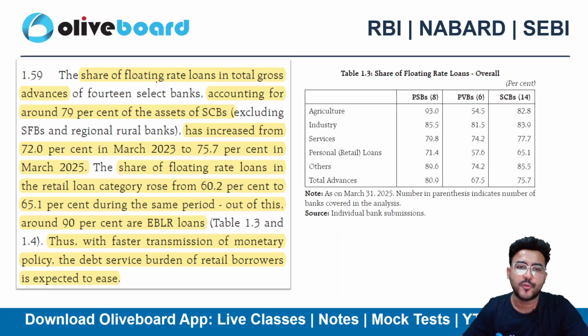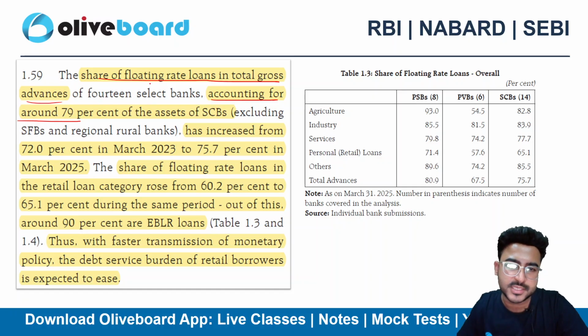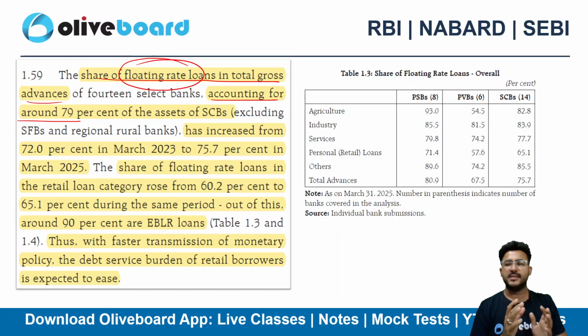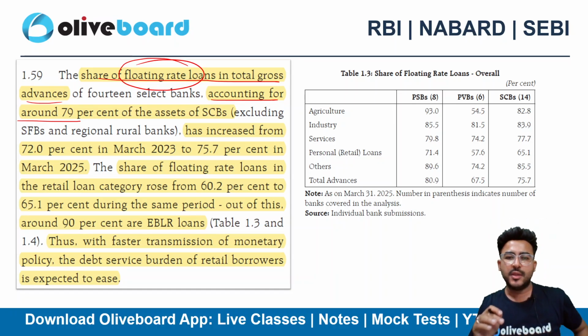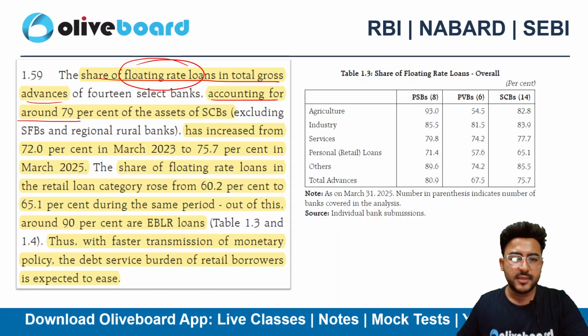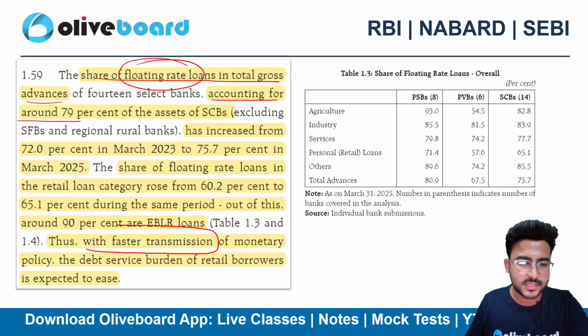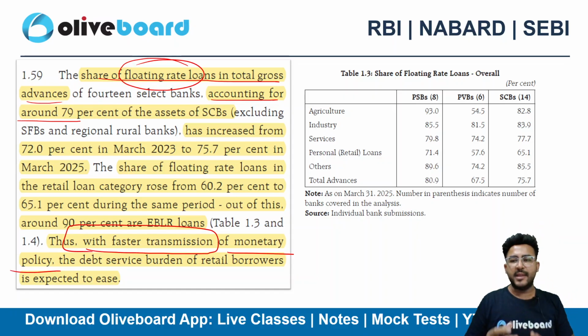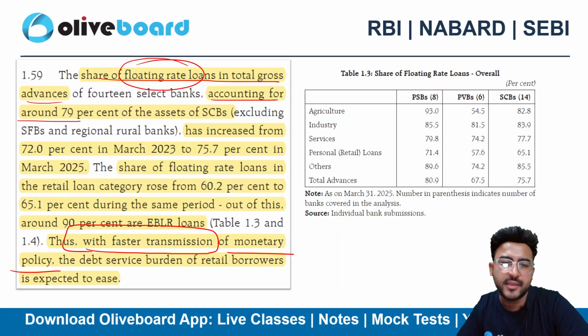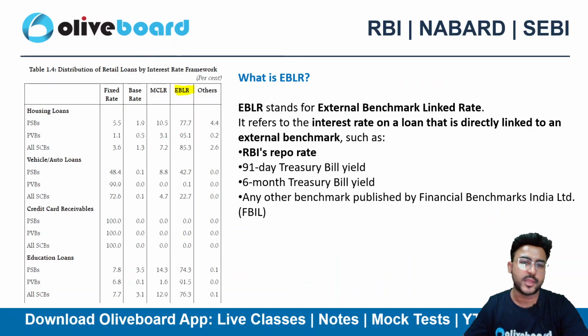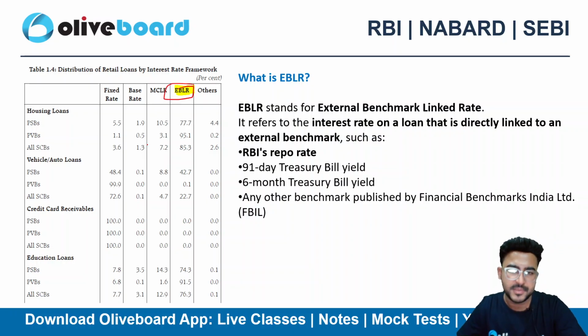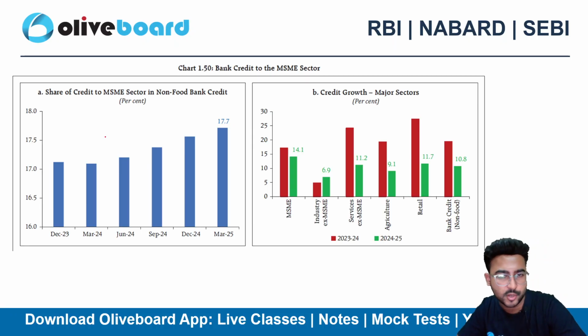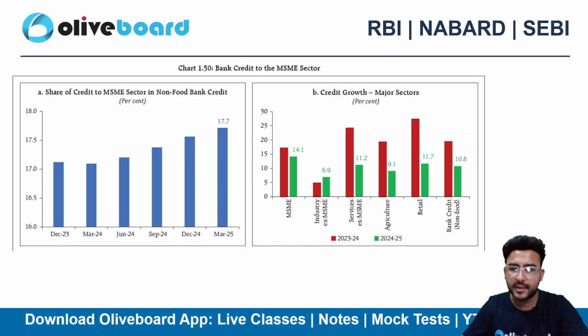Then if I talk about the share of floating rate loans in the gross advances, that accounted for close to 79%. So it's good. If the loan is on a floating rate basis, it will directly get impacted whenever we are making changes in monetary policies, right? So thus it works faster. It helps in the faster transmission of the monetary policy, right? Monetary policy will immediately inject money or suck money out of the system, because we have the majority of the loans on a floating rate basis, right? And you can later on see here as well, major loans are running on EBLR here, right? And what is EBLR? You can later on download this PDF and have a quick reading as well.